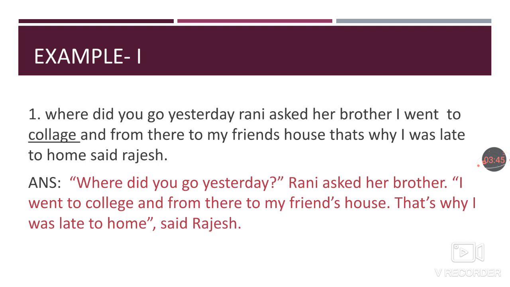I went to college and from there to my friend's house. That's why I was late to home, said Rajesh. The second sentence starts from I. So I should be capital. Start the quotation from I. I went to the college and from there to my friend's house. Put a full stop. That's why I was late to home. Close the quotation here, children, as the exact words of the speaker ends here. Said Rajesh. Again, Rajesh is a proper noun. You have to write R capital and put a full stop after Rajesh.